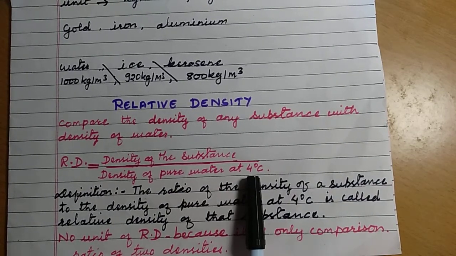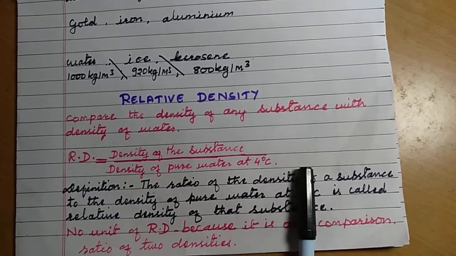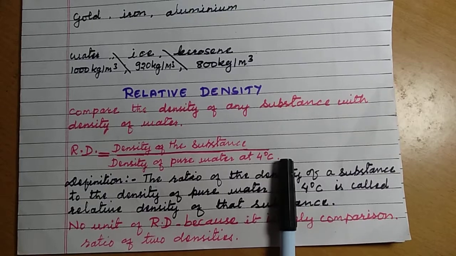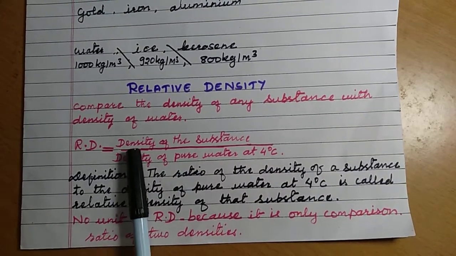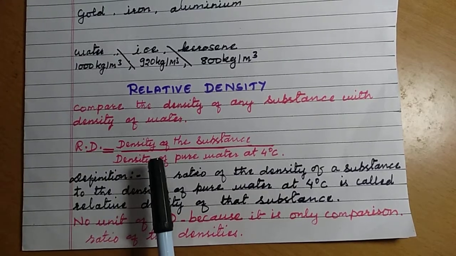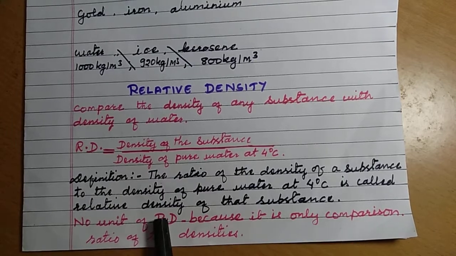You should take water at 4 degrees Celsius because at 4 degrees Celsius water has the maximum density, and it gives the correct density of water. So relative density means comparing the density of any substance with the density of water at 4 degrees Celsius.